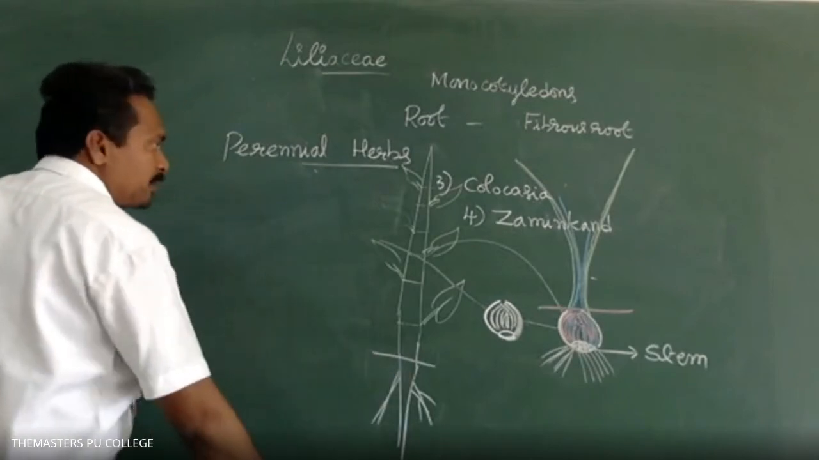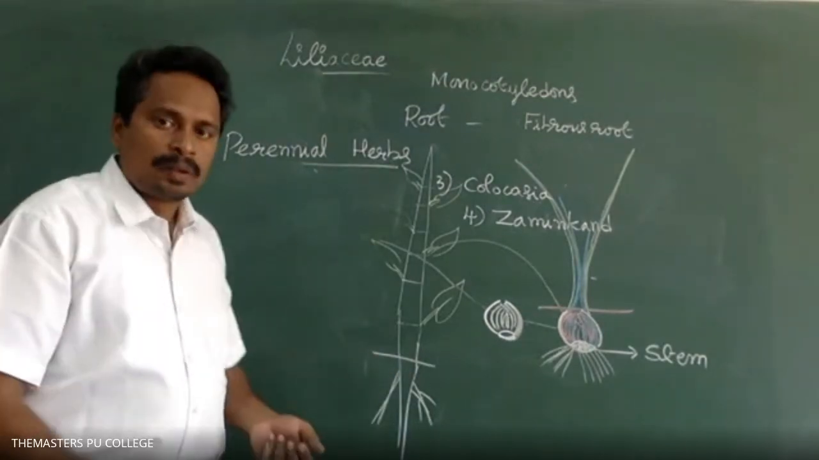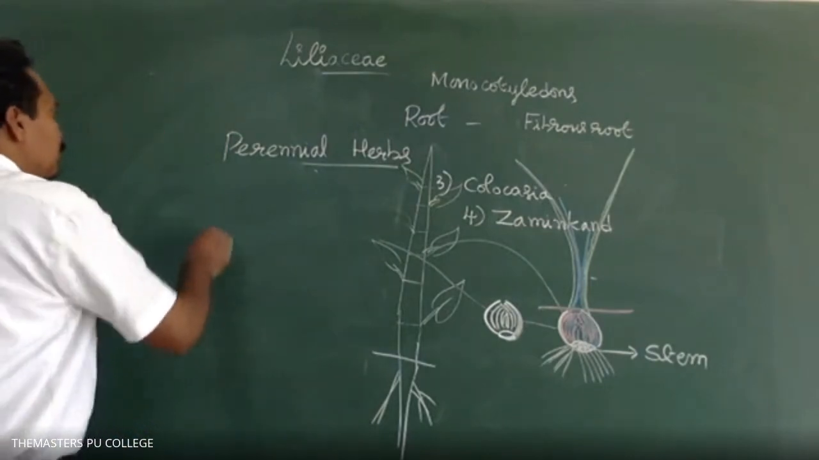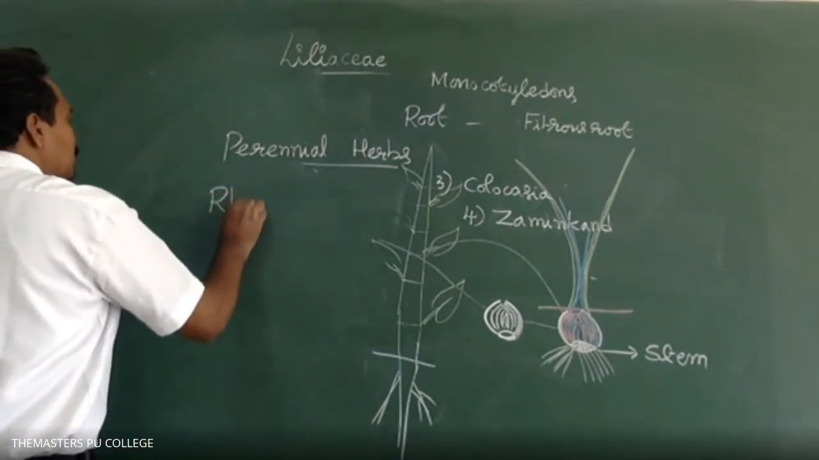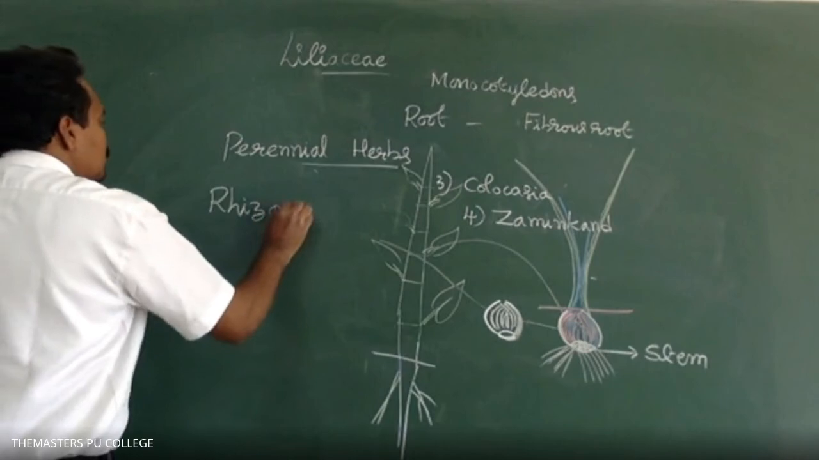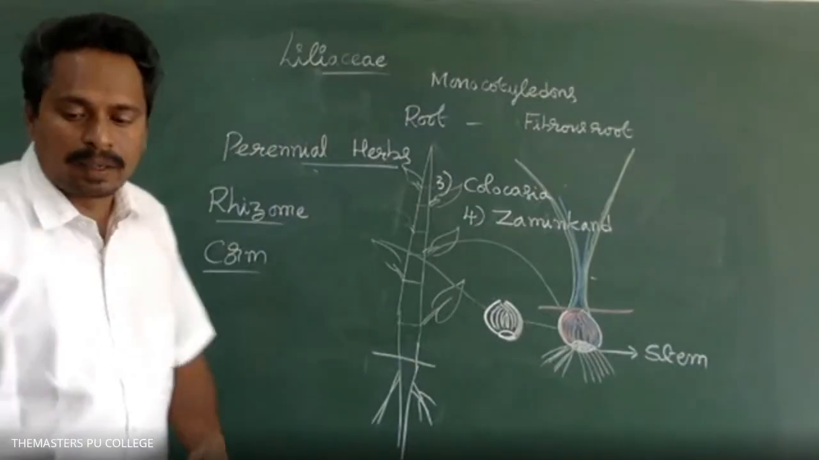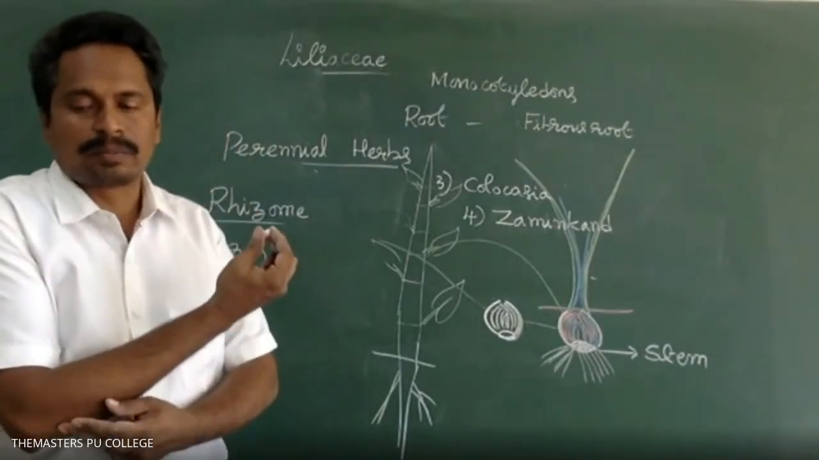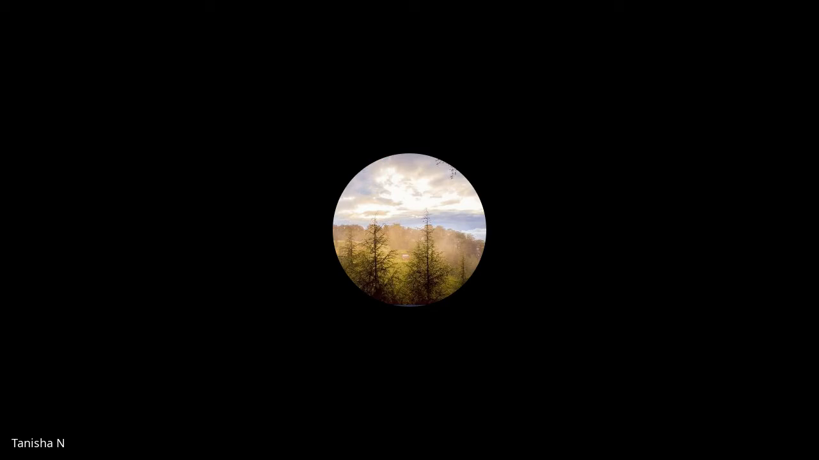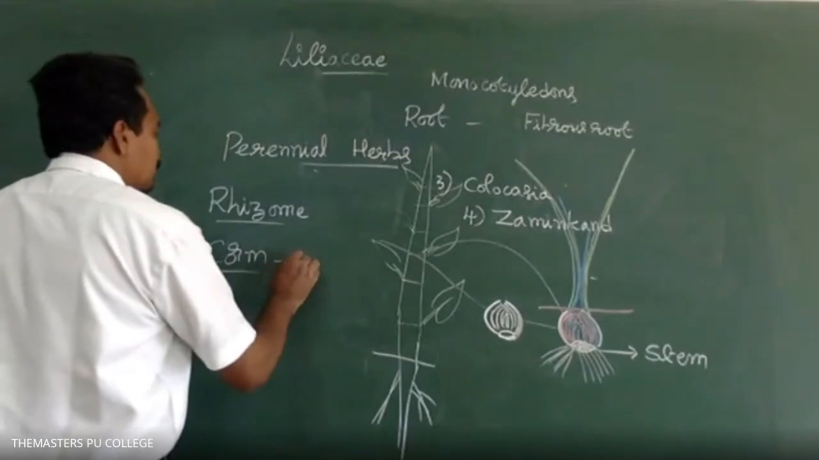So what are the other modifications? Bulb, rhizome, and corm. What is a rhizome? We have already learned about the rhizome. It is a horizontal reduced stem.